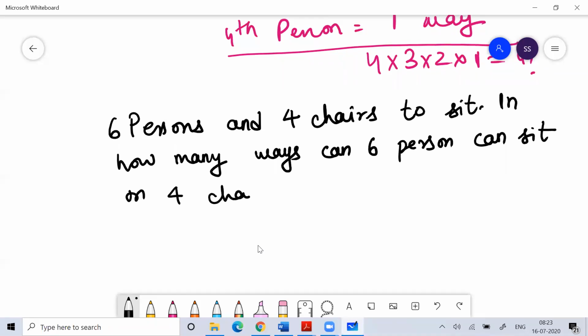Earlier, when n persons and n chairs were there, the situation was very easy and the answer was n factorial. But if the persons and chairs are not the same, then how can we solve this question?